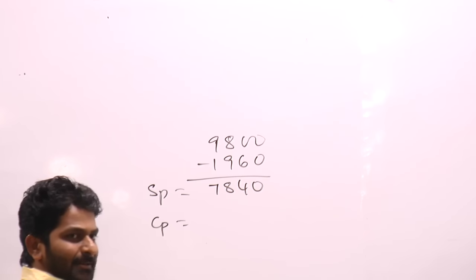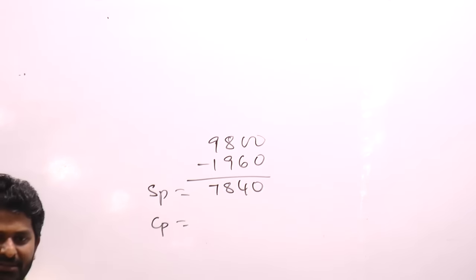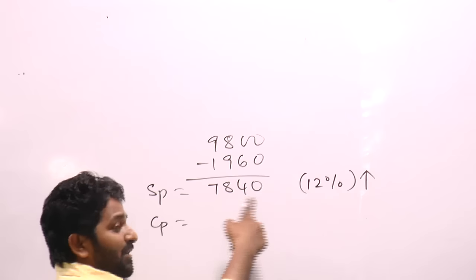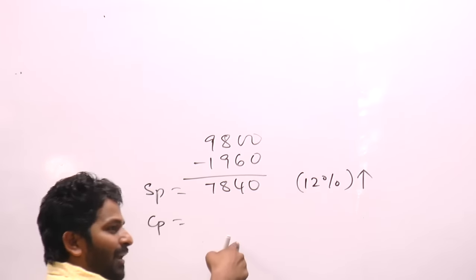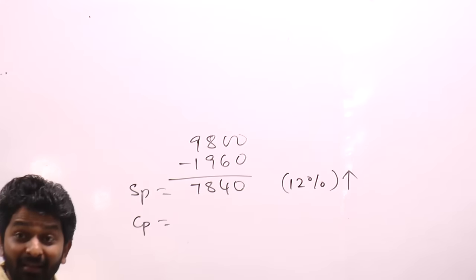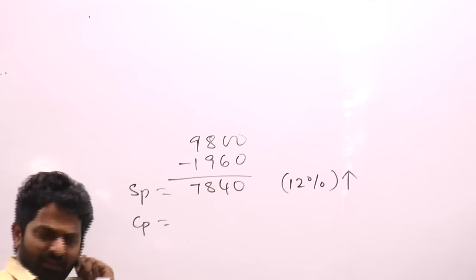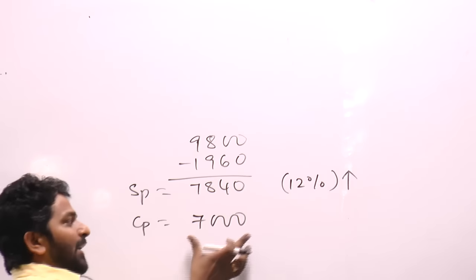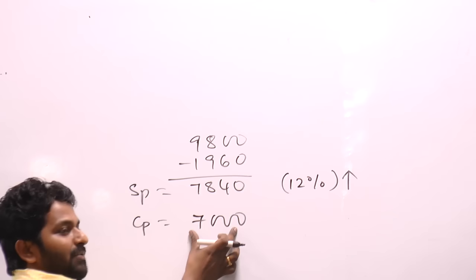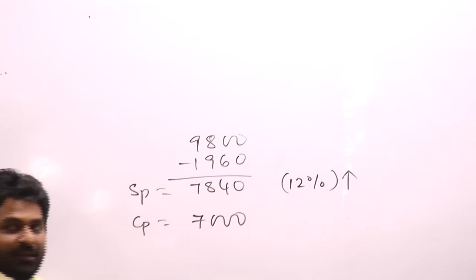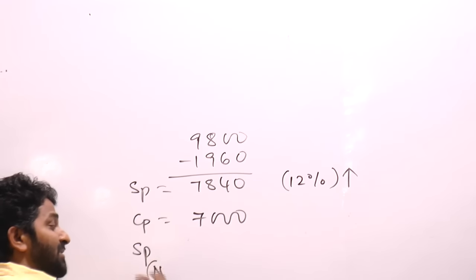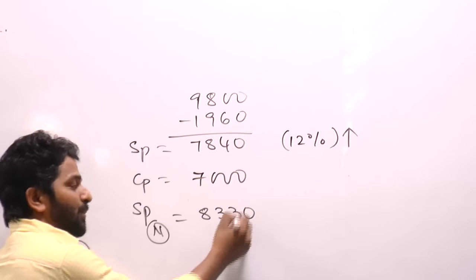Let me go for a guess. I think I have explained previous case. After increasing value by 12%, we got 7,840, and now we need original value. Original value will be definitely less than 7,840, and I said it should be a round figure. Go for a guess. Let's treat it as 7,000. 10% is 700, 1% is 70, 2% is 140, 700 plus 140, 840, true. Cost price is 7,000. But now he is expecting a profit of 1330 rupees. So new selling price is equal to 8,330 rupees.